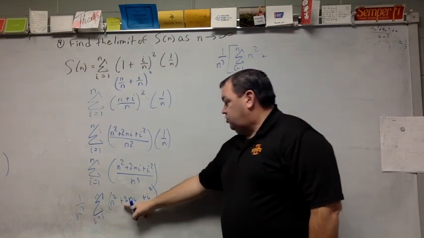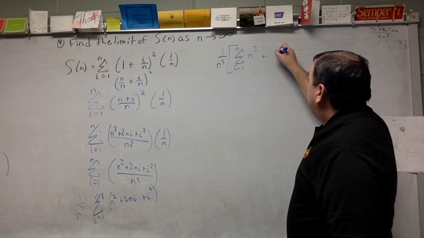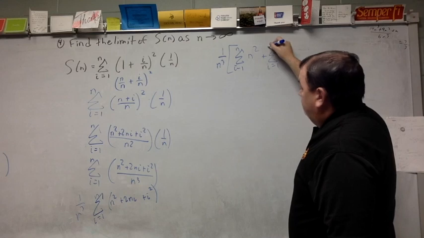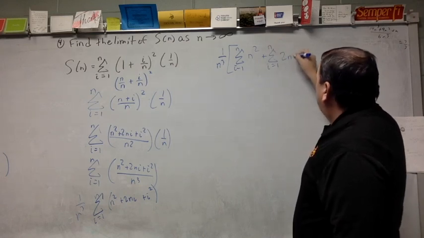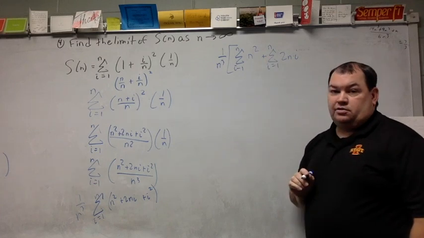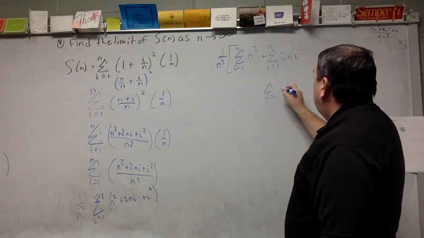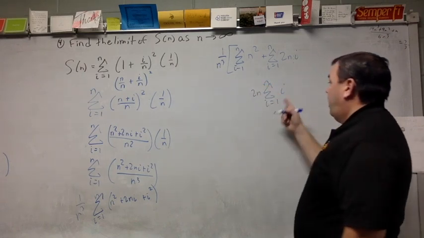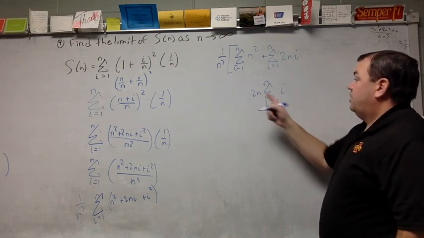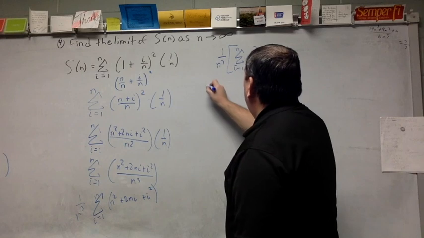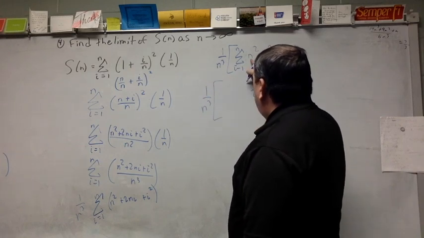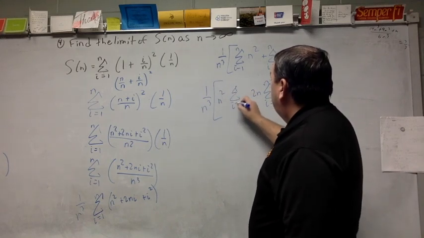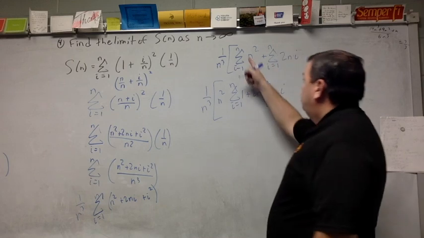Then I'm going to have this 2n times i. So I have a sum, the 2n is going to go out front, and I'm going to have this thing to deal with. That's going to actually change each time. The 2n is not going to change. It's always constant. Same thing here. I'll put my n cubed out here. This n squared is never going to change. It's going to be the same thing over and over again. There's just a 1 in front of it.